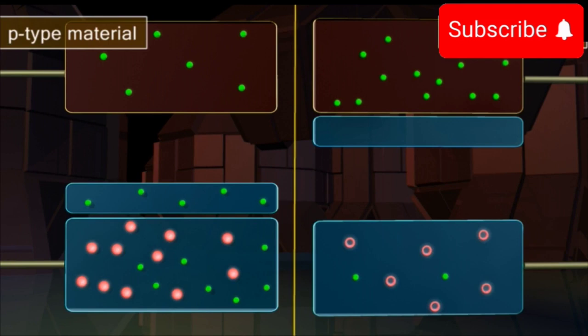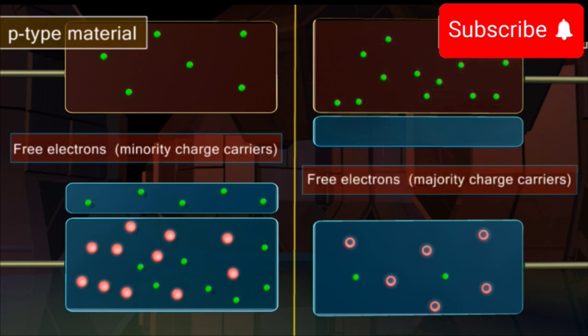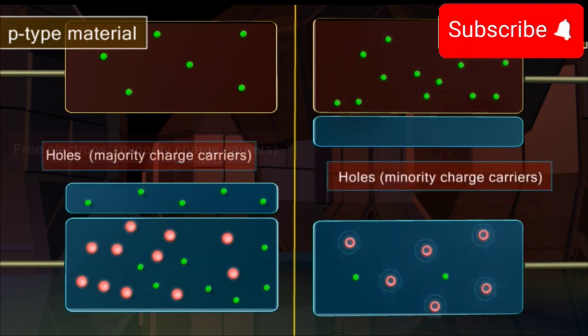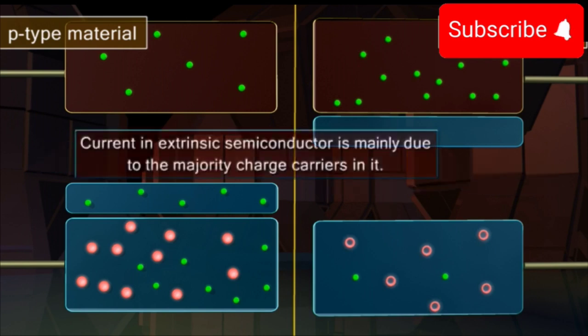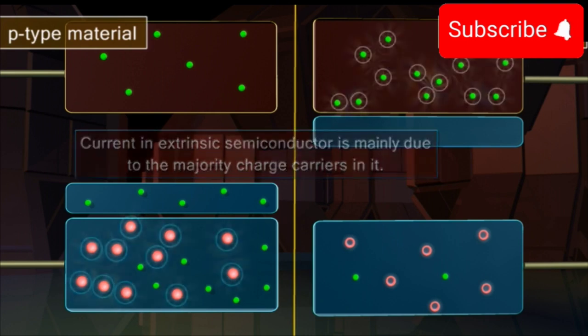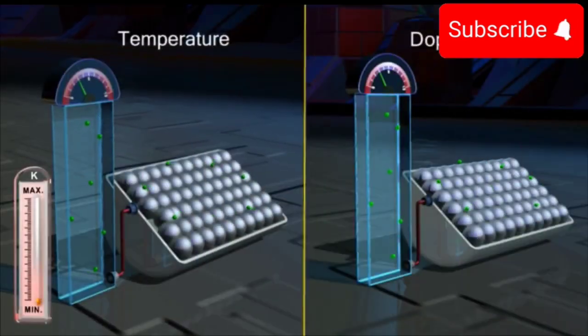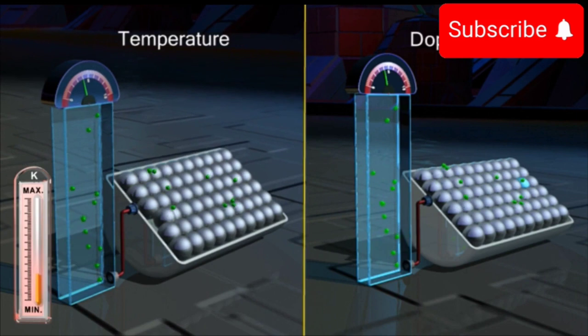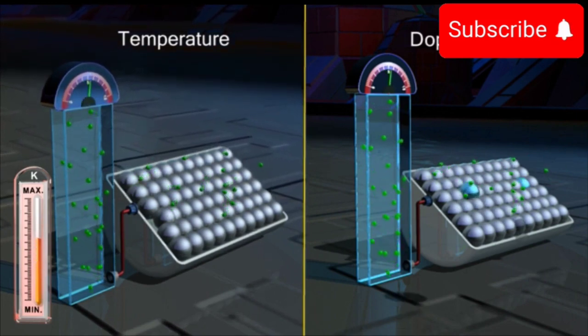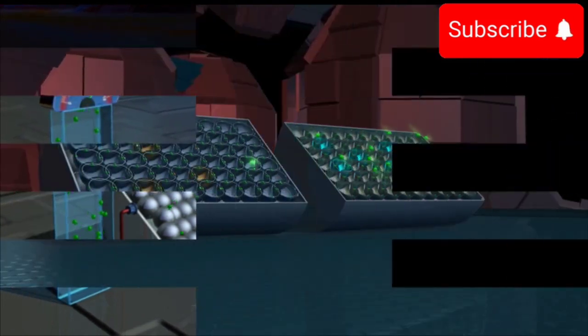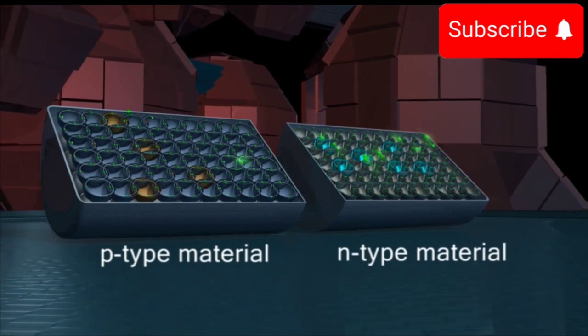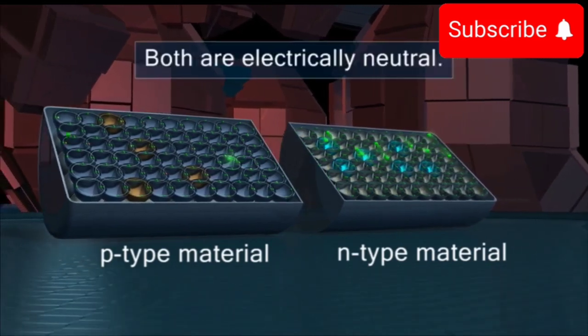Summary. In an N-type material, Ne is extremely larger than Nh. We refer to the large number of free electrons as the majority charge carriers and the relatively small number of holes as the minority charge carriers. The current in the extrinsic semiconductor is mainly due to the majority charge carriers in it. The electrical conductivity of the extrinsic semiconductors depends on the temperature and the extent of doping. It is to be noted that both P-type and N-type semiconductors are electrically neutral.